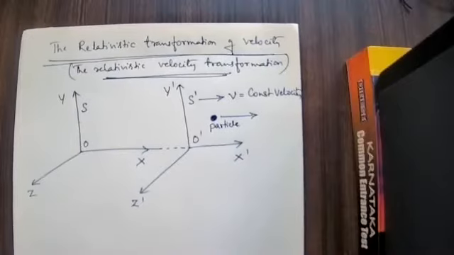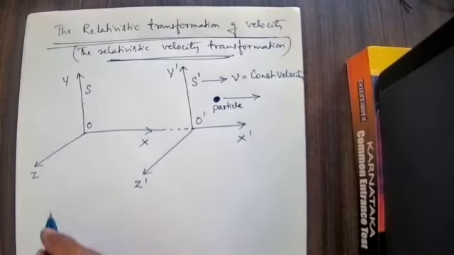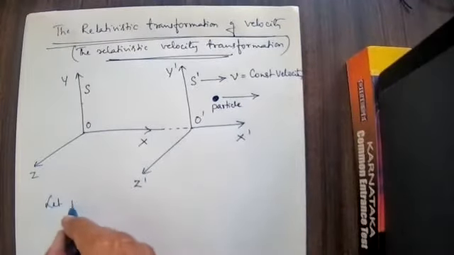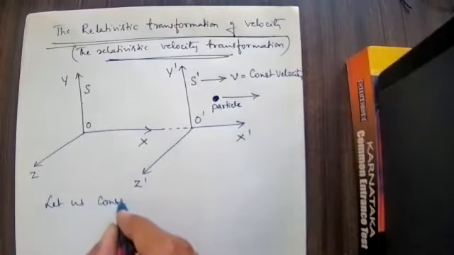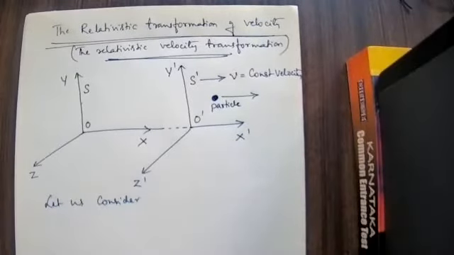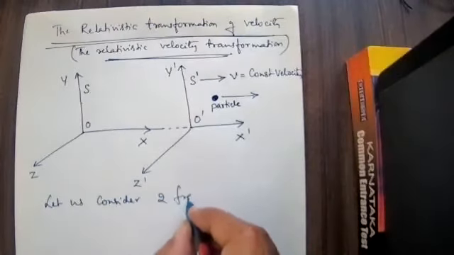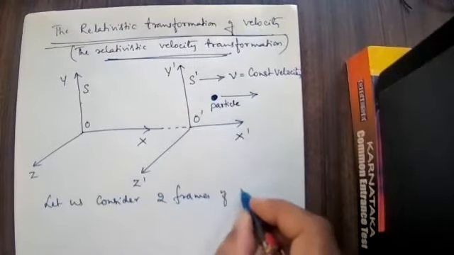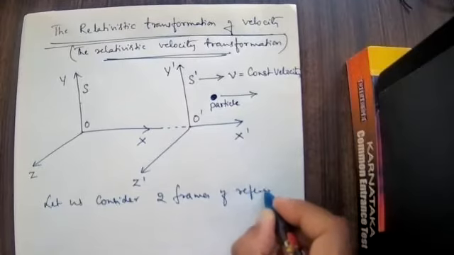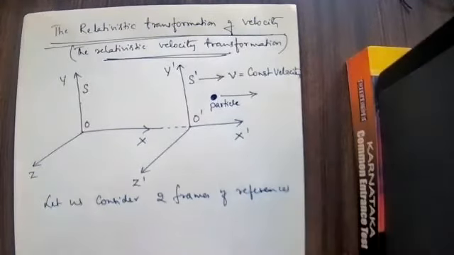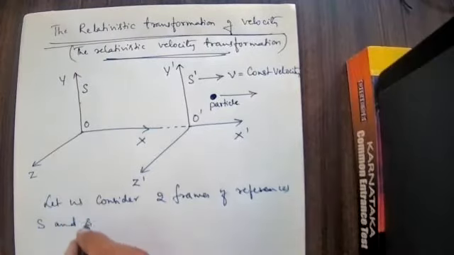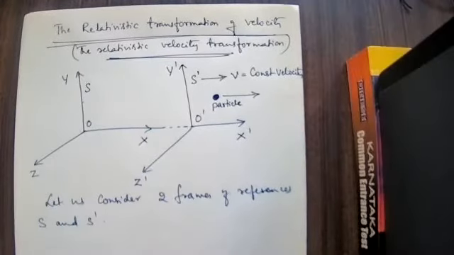So what have I considered so far? Let me consider two frames of reference, S and S dash. Out of these two, S dash is moving.